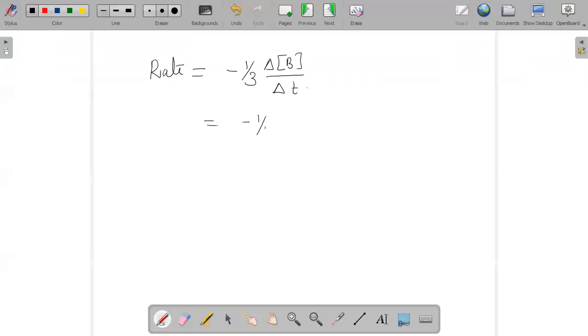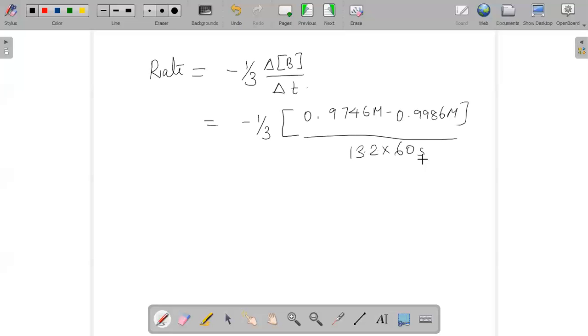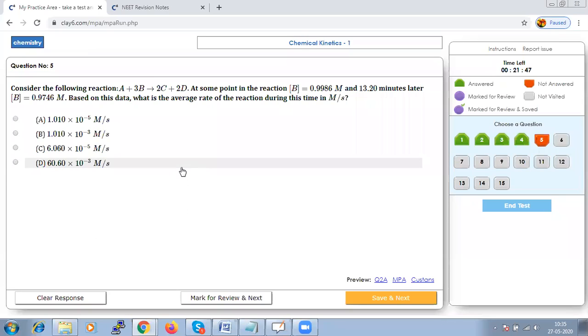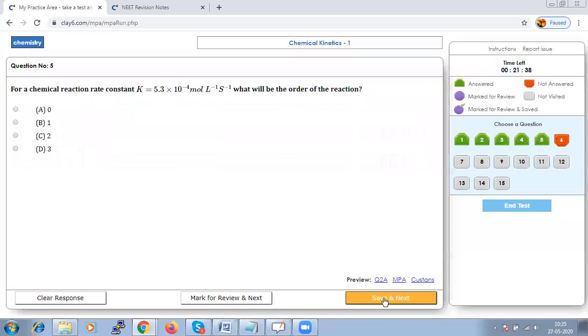Hence delta B, two values they have given us, that is 0.9746 M minus 0.9986 M divided by 13.2 into 60 seconds. So when you solve this, you will get a value as 1.010 into 10 to the power of minus 5 moles per second. So it's a simple question. The option is 1.010 into 10 to the power of minus 5. Option A should be the right answer. Let us save that and go to next.